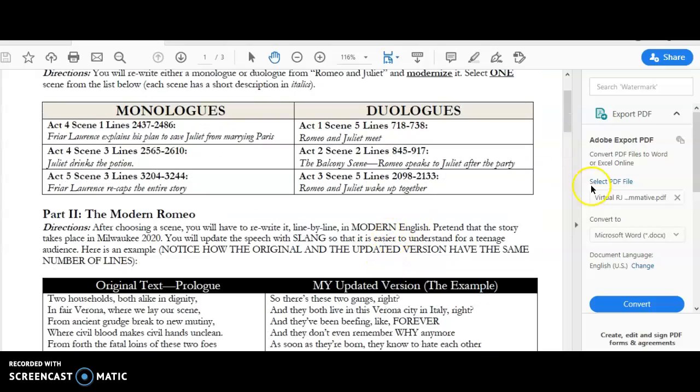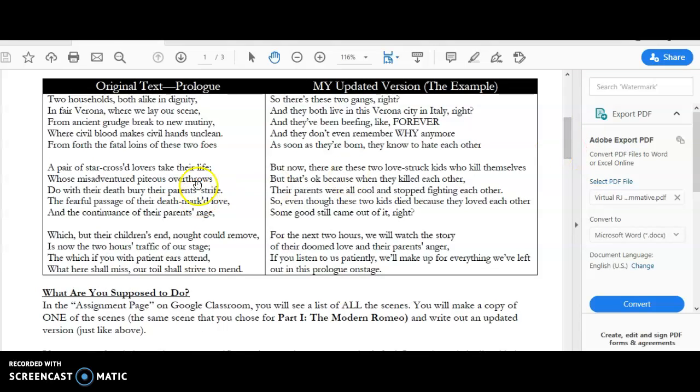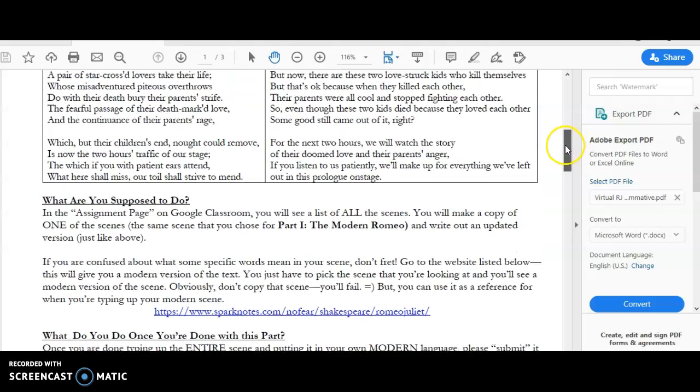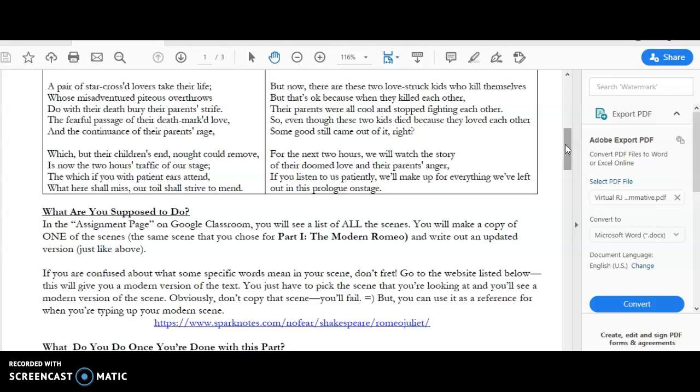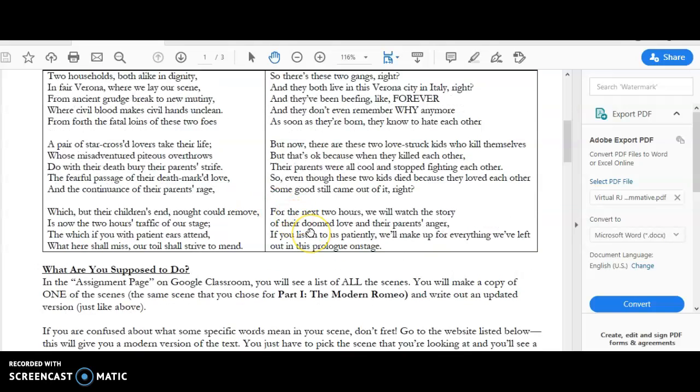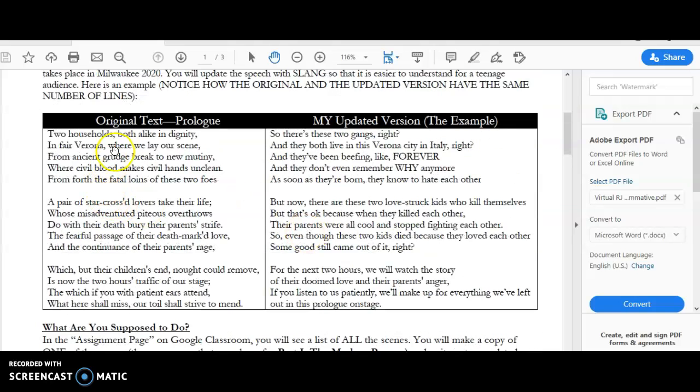Okay, so you might look at Shakespeare and be like, I don't know what any of this means, and that's fine. That's exactly what happens. So my recommendation is to watch the summary videos, or you can go to this website, SparkNotes/No Fear Shakespeare Romeo and Juliet, and you can just copy and paste this link. You're going to pick this scene, so if you chose Act 4, Scene 1, you'll pick that scene, and then it'll give you a modernized version of the old Shakespeare.